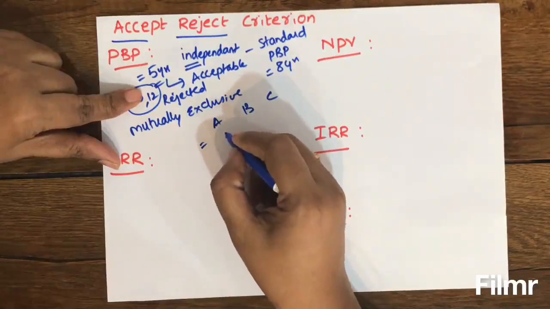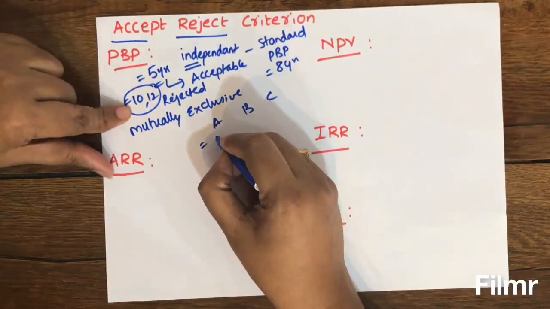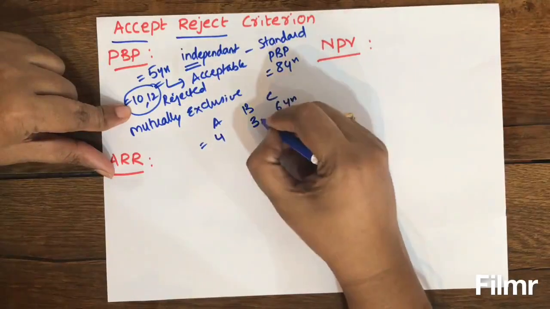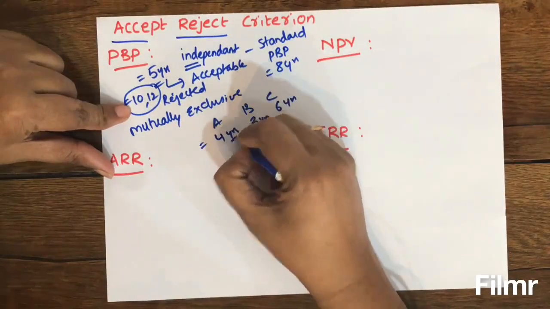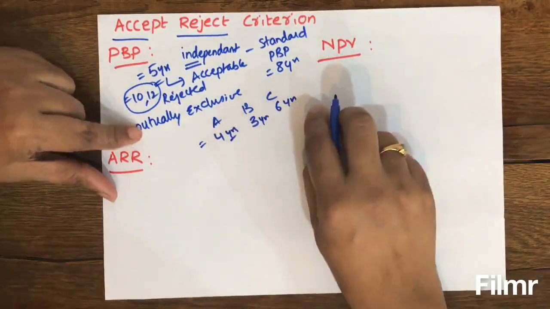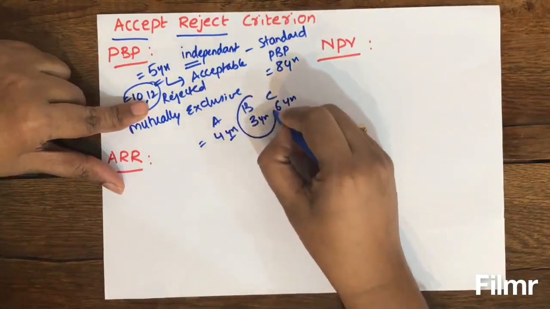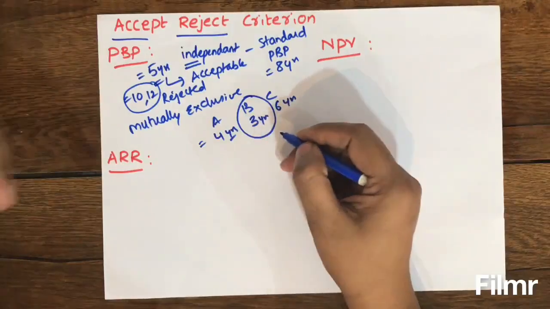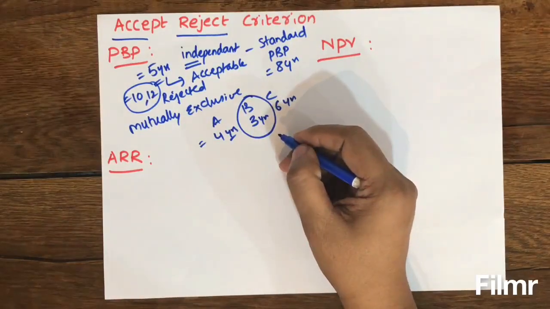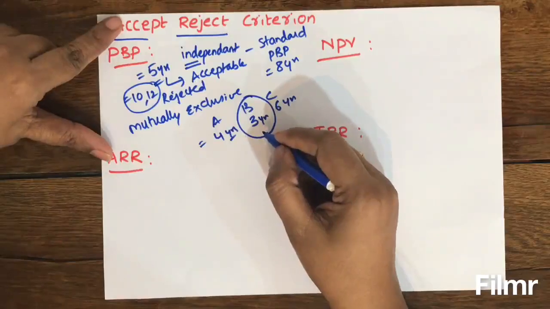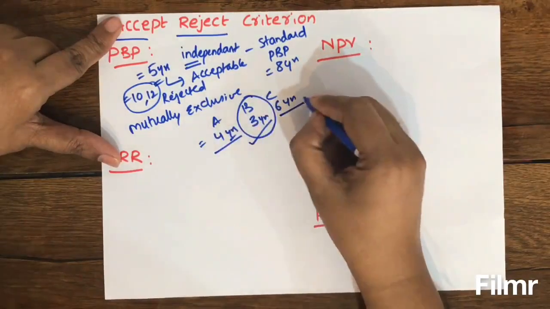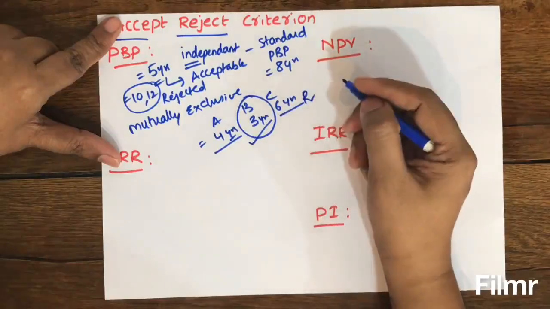For example, project A is having some 4 years, 3 years, and 6 years as payback period. Out of these 3, project B is having less payback period, which means that the earlier you get the investment amount, that will be better for the organization. So it is acceptable, and the remaining 2 are rejected.